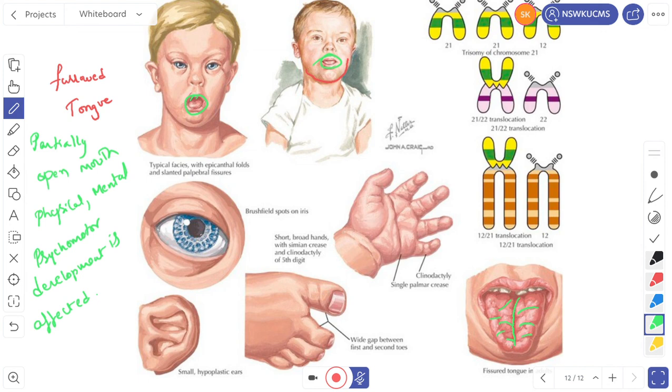And also one more character is the broad palm crease. They will be asking you this one also, broad palm crease. So this is also an important symptom. We don't go about this one in detail, only the characters. You see the diagrams of these. This is about Down syndrome. So we completed our autosomal disorders.